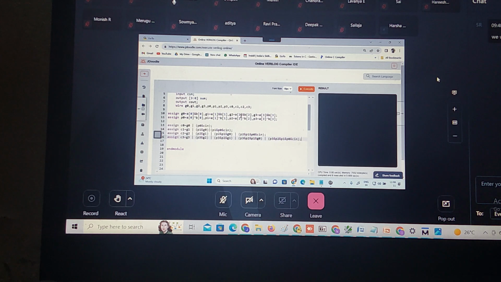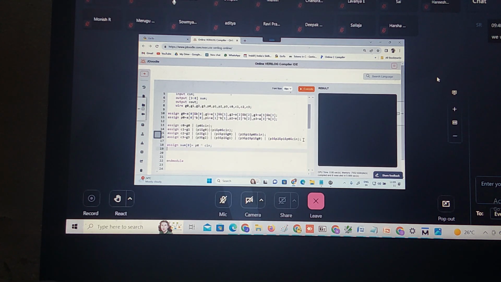Now we generated the G0, G1, G2, G3, P0, P1, P2, P3. Then we are computing C0, C1, C2, C3. Now what we need to do? Sum. S0, S1, S2, S3. What is sum? Assign sum of 0, right? What is sum of 0 equal to? P0, right? P0 means A0 XOR B0. This should be XOR with what? C.